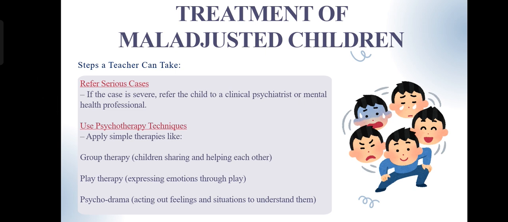The final step is use psychotherapy techniques. Psychotherapy means using psychological methods to help a child understand their feelings and change negative behaviors. These are usually done by trained counselors or psychologists. The common techniques used are group therapy, which brings the children together with similar problems to share experiences and learn coping skills.